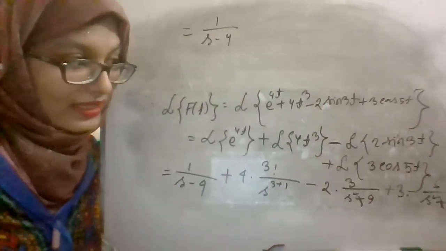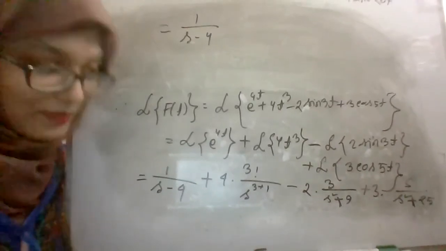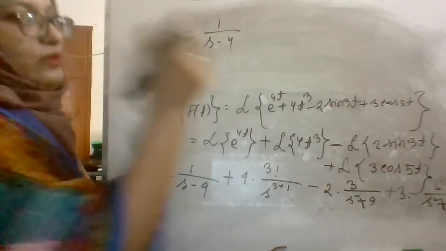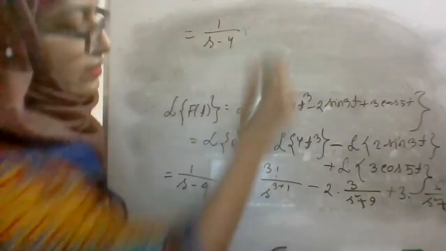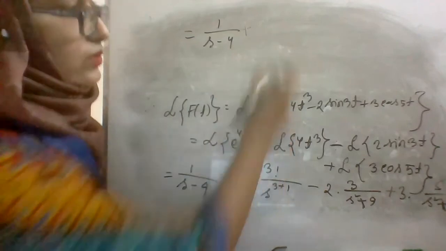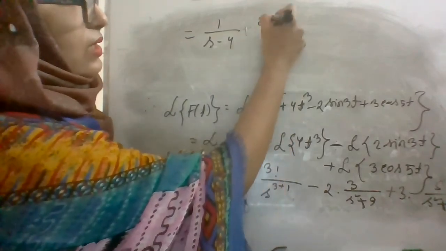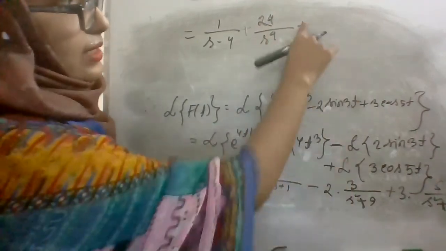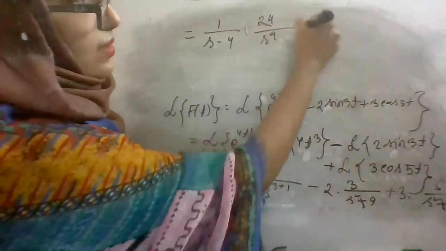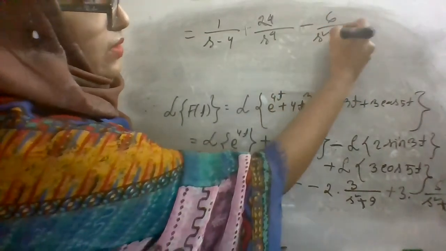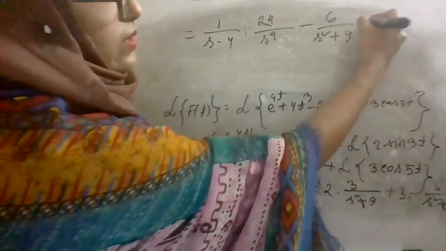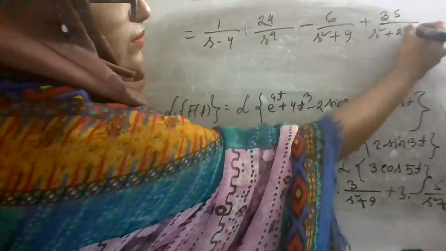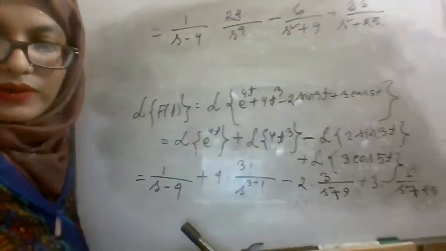It will be 3 into s by s square plus 25. This is the last one. So we get 1 by s minus 4 plus 3 factorial means 6, 4 into 6 means 24. It is 24 divided by s to the power 4, minus 3 into 3, 6 divided by s square plus 9. And for the last one, it is 3s divided by s square plus 25. So that's our required result.